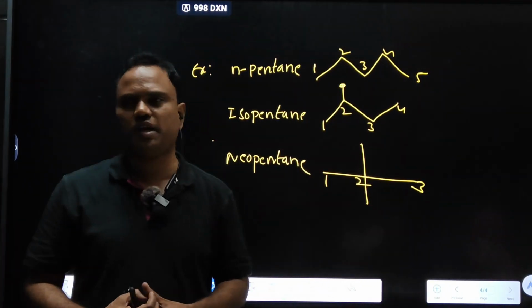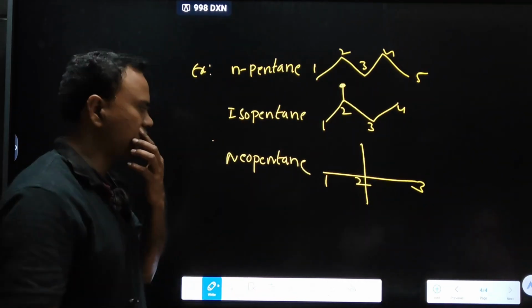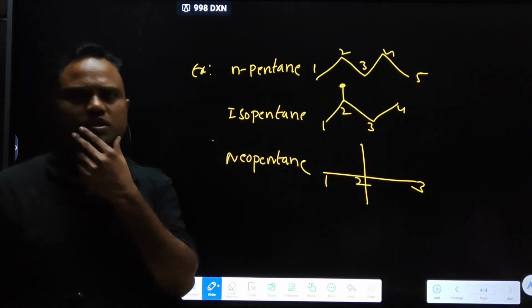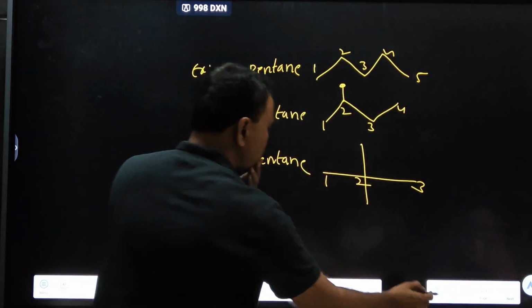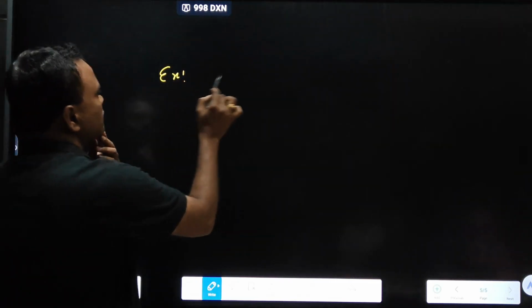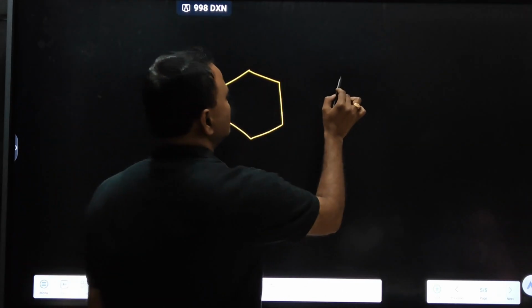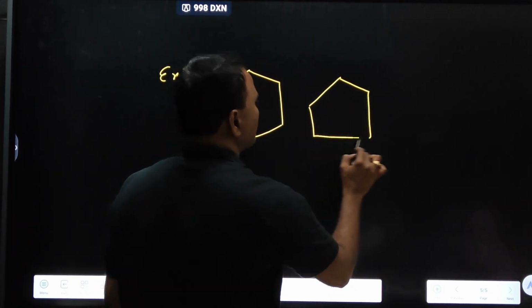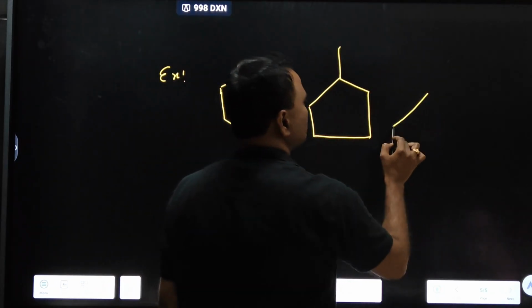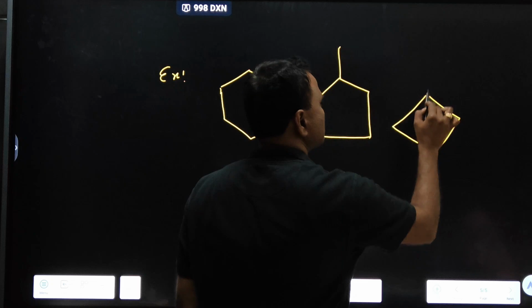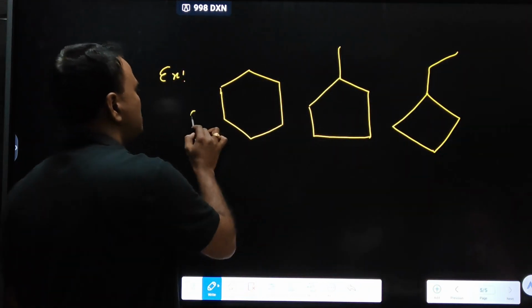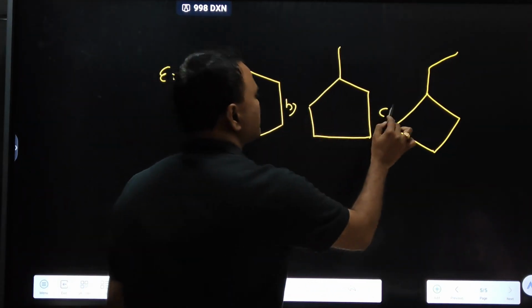We have seen examples of open chain. Let us take some cyclic compound examples. Do all these three, A, B, C, belong to chain isomerism or not?